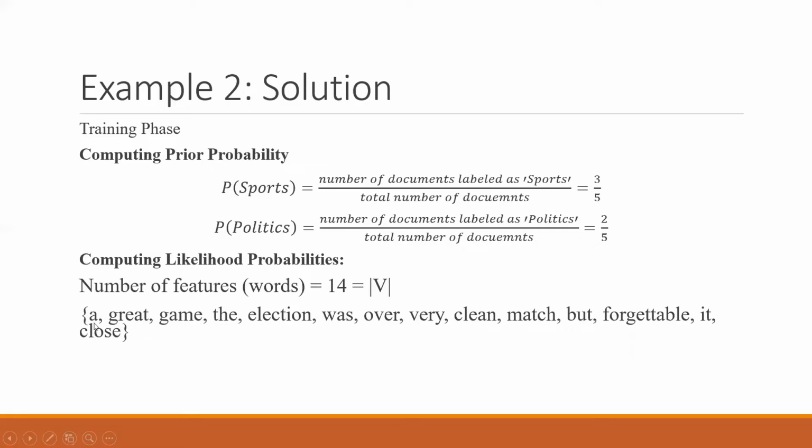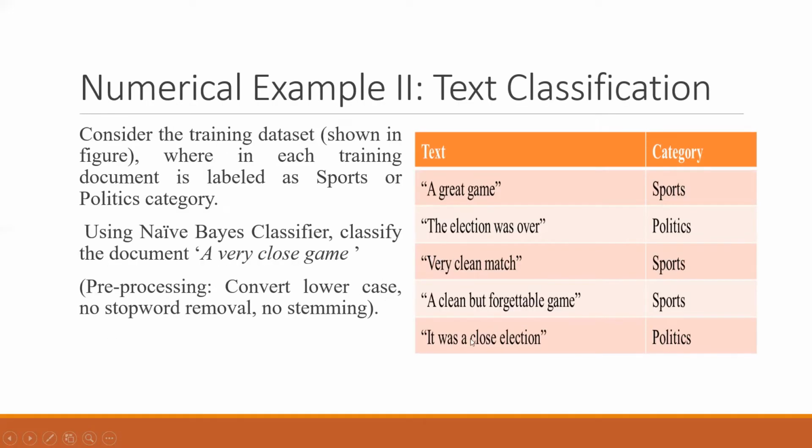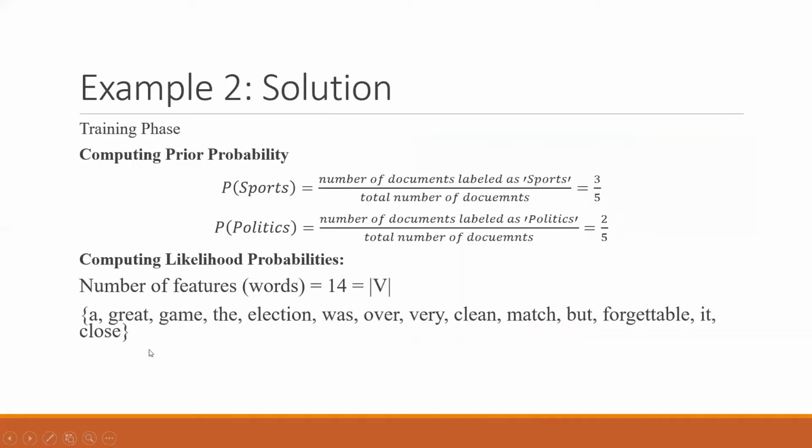Considering this a is written here as a small case, and previously we have seen that there is a in small case also and large case also. So we have considered both of them as the same character because we are doing some lowercasing. So there are a total of 14 unique words. All of them are in front of you. So this is my number of features, 14. And this is my prior probability, 3 by 5 and 2 by 5.